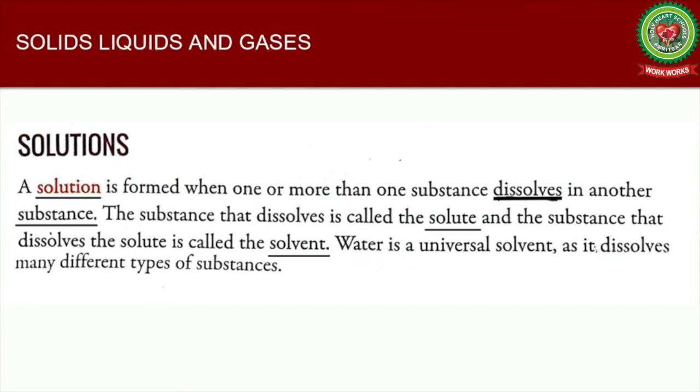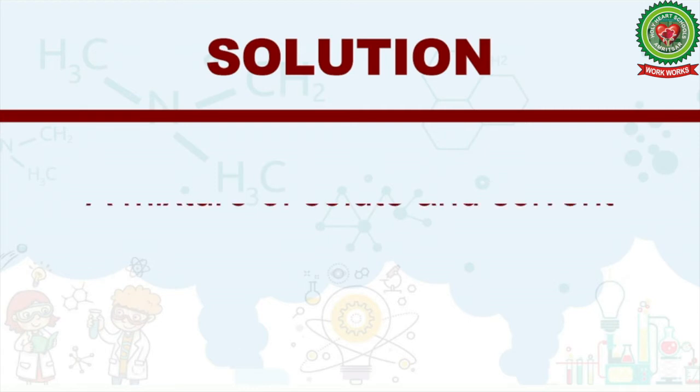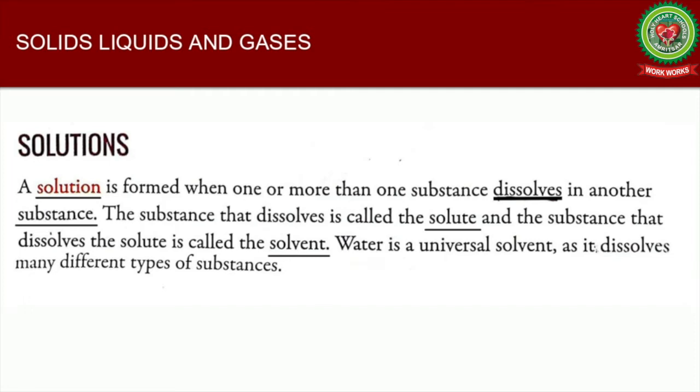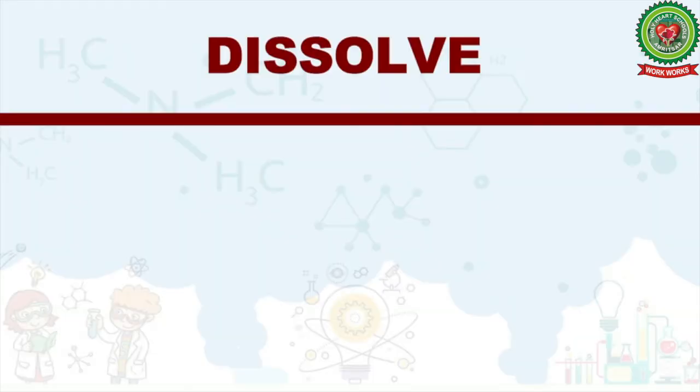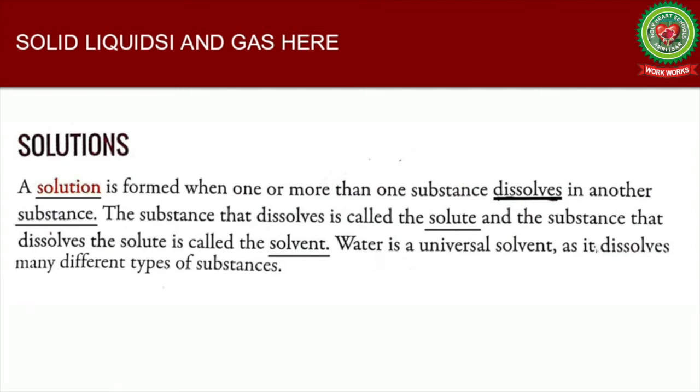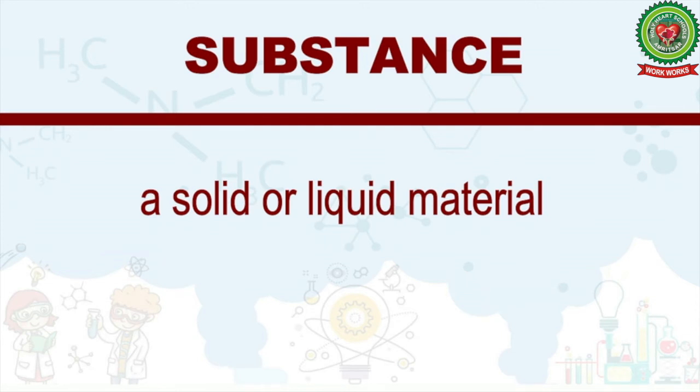Solutions. A solution is formed when one or more than one substance dissolves in another substance. Now students, underline word solution and write its definition as a mixture of solute and solvent. Now underline word dissolves and write its meaning: to be absorbed by a liquid, especially when mixed. Now underline word substance and write its meaning: a solid or liquid material.